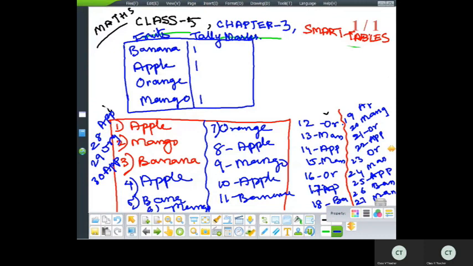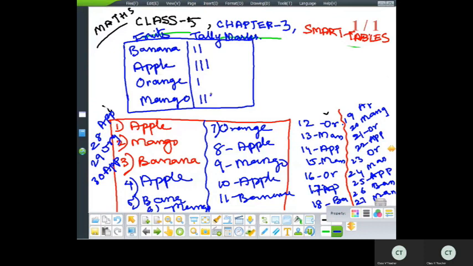So first one over, second, third one over. Now fourth one is apple. So beside apple one more. Then fifth one is banana. So beside banana one more. Sixth one is mango. Then seventh one is orange. Eighth one is apple.